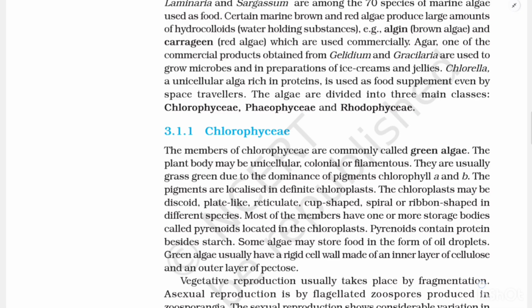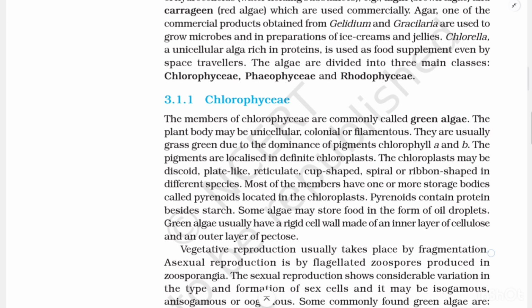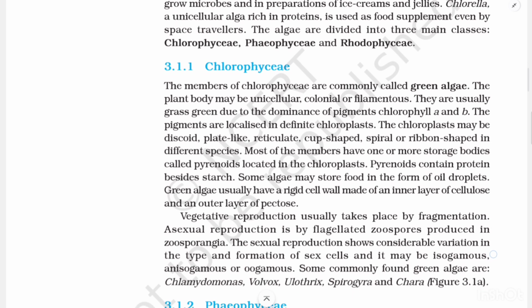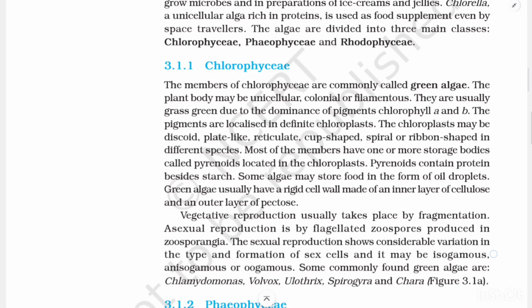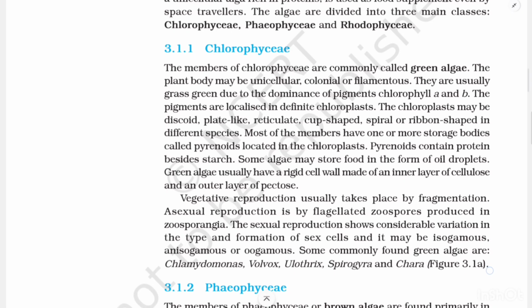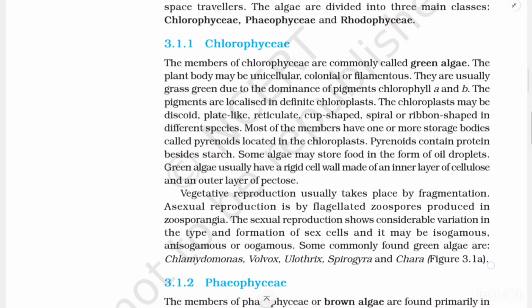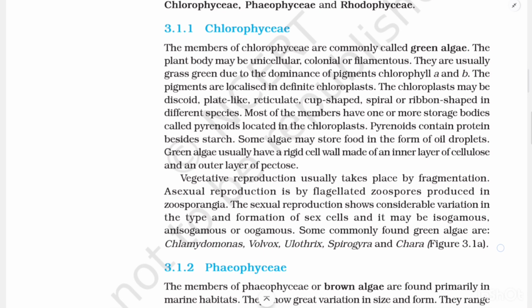Agar, one of the commercial products obtained from Gelidium and Gracilaria, is used to grow microbes and in preparations of ice creams and jellies. Chlorella, a unicellular alga rich in protein, is used as a food supplement even by space travelers. The algae are divided into three main classes: Chlorophyceae, Phaeophyceae, and Rhodophyceae.